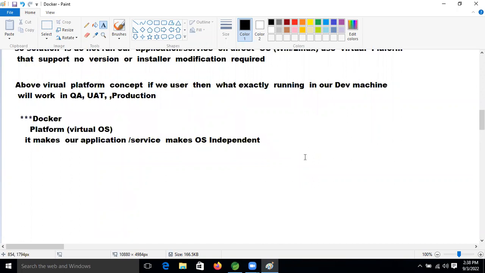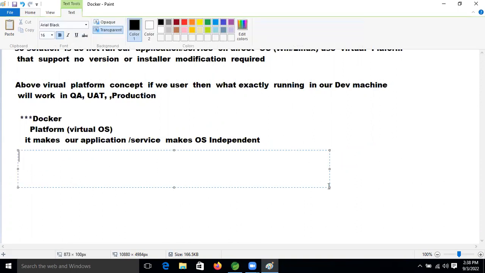So what we are doing now: whatever our codes are there, codes plus jars, by taking this we will convert it into an image. Don't worry, how we will convert it and how we are creating it, all those things I'll explain.